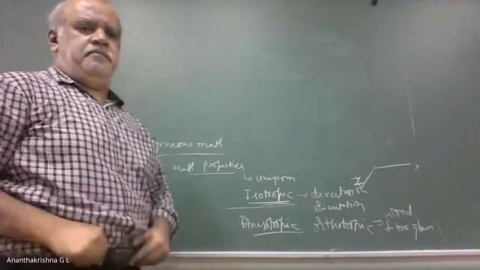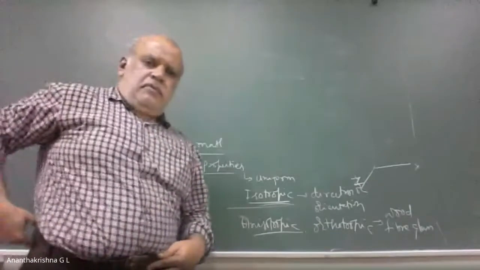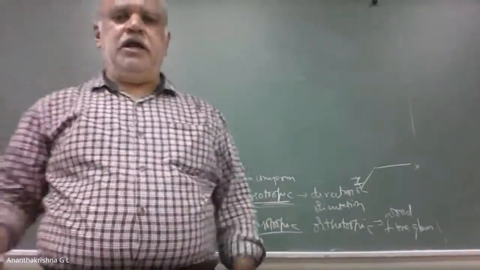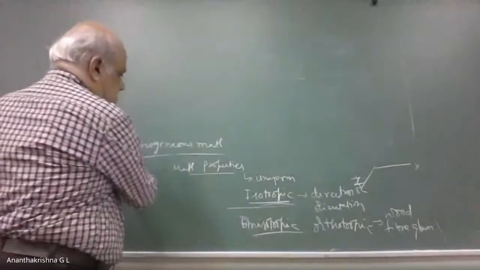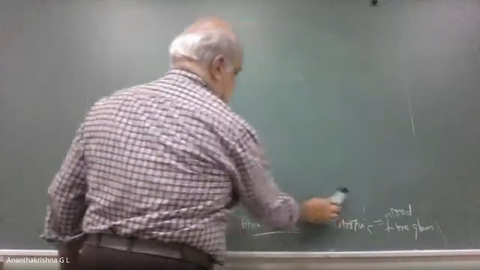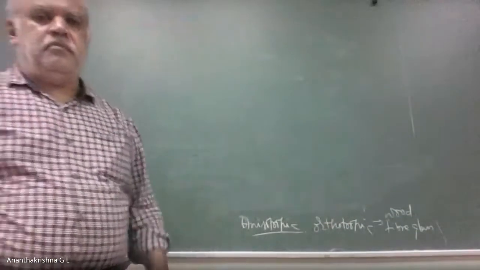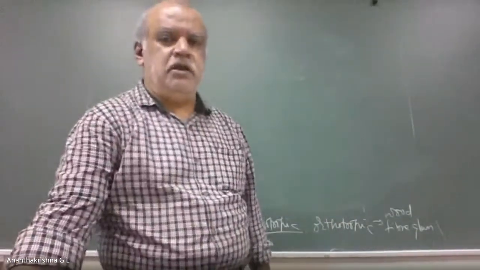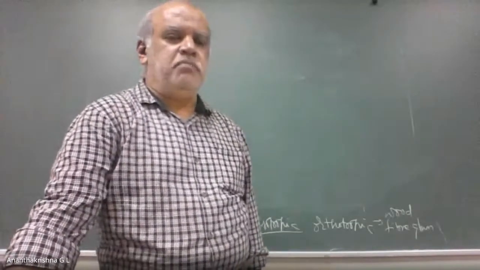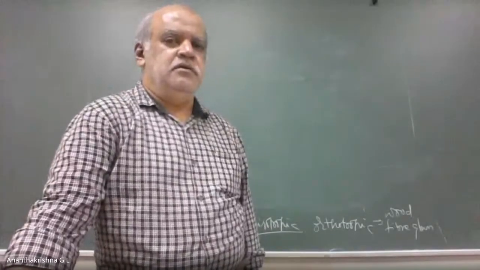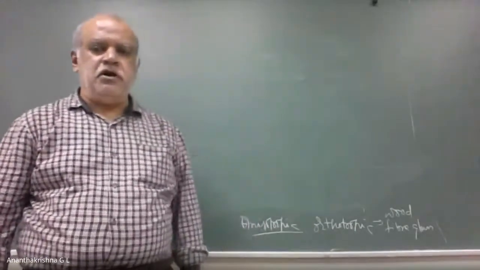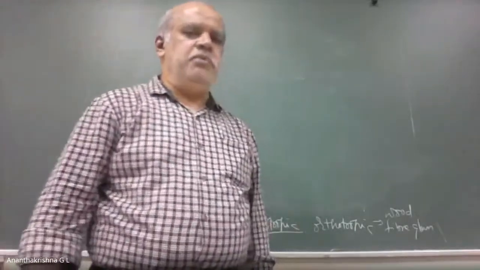Next, orthotropic material. Orthotropic material: materials have three mutually perpendicular planes.